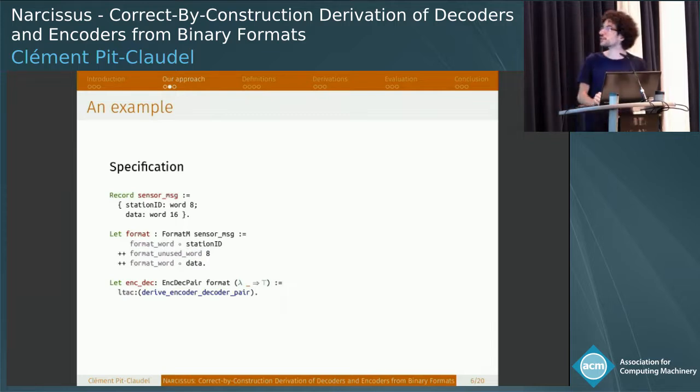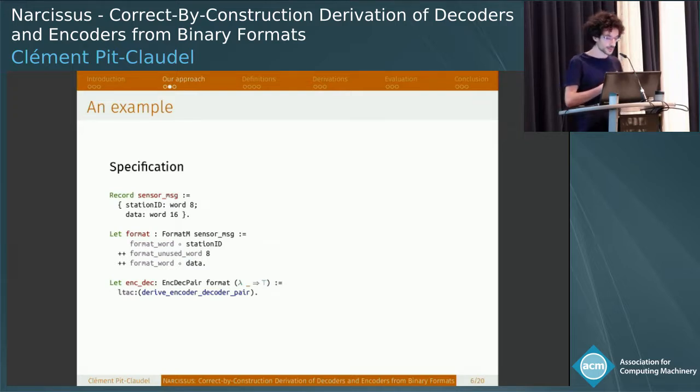Let me start with a very concrete example. On the screen at the moment, you have a definition of a record. It contains two fields, the ID of, say, a weather station or a measurement station on 8 bits, and then a data piece that is 16 bits of something that this station measured. We will describe how to encode this thing. This is the description of a format.